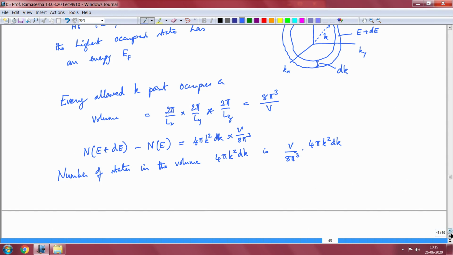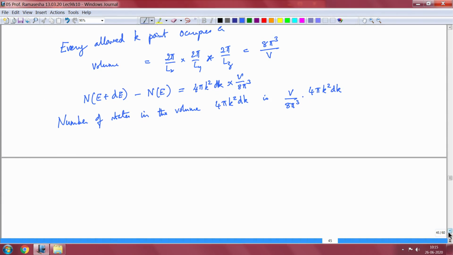Having said this, let me see how I can get the density of states.